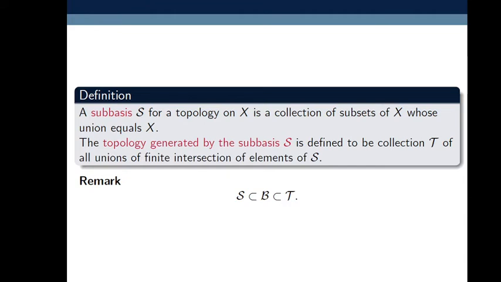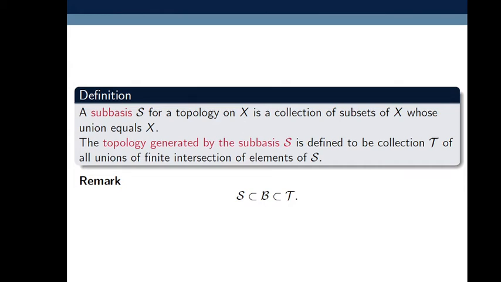A subbasis script S for a topology on set X is a collection of subsets of X whose union equals X. So this is the definition for subbasis. We are defining subbasis for a topology on this set X. Remember this, throughout this set X is non-empty.